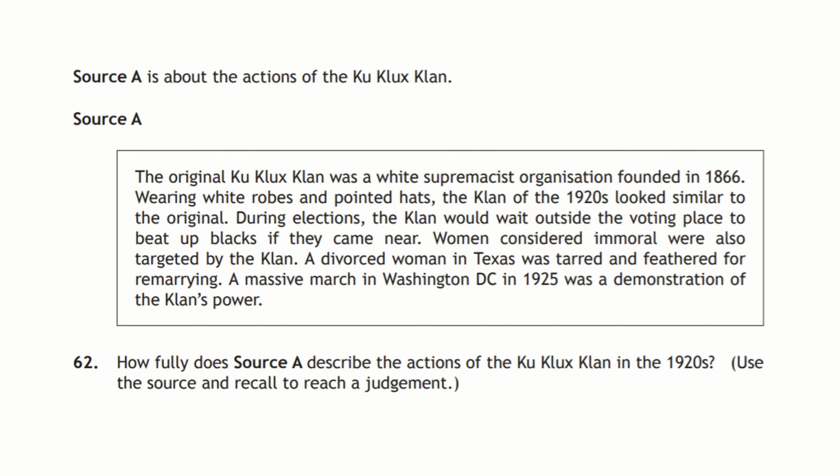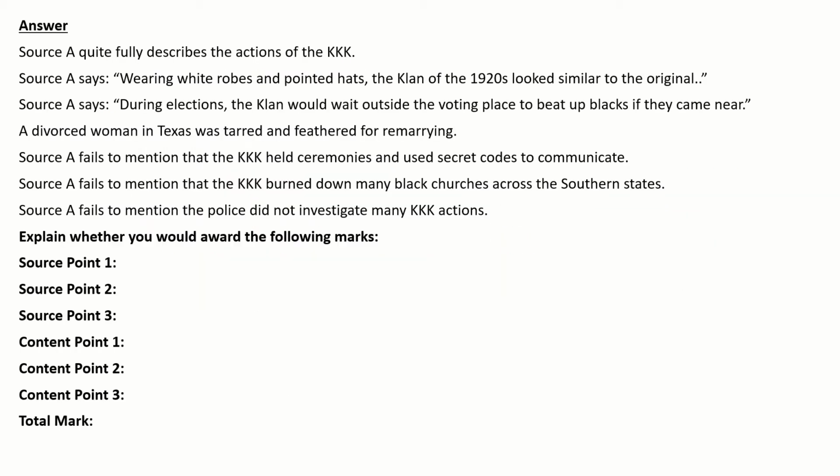And the question asks us, how fully does source A describe the actions of the Ku Klux Klan in the 1920s? Use the source and recall to reach a judgment. So I have provided an answer. Source A quite fully describes the action of the KKK. Source A says, wearing white robes and pointed hats, the Klan of the 1920s looked similar to the original. Source A says, during elections, the Klan would wait outside the voting place to beat up blacks if they came near. A divorced woman in Texas was tarred and feathered for remarrying. Source A fails to mention the KKK held ceremonies and used secret codes to communicate. Source A fails to mention the KKK burned down many black churches across the southern states. Source A fails to mention the police did not investigate many KKK actions.